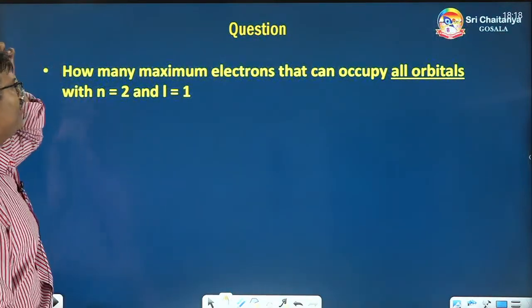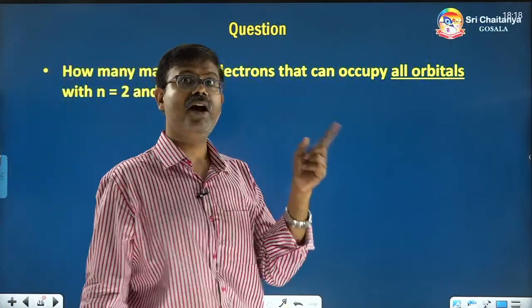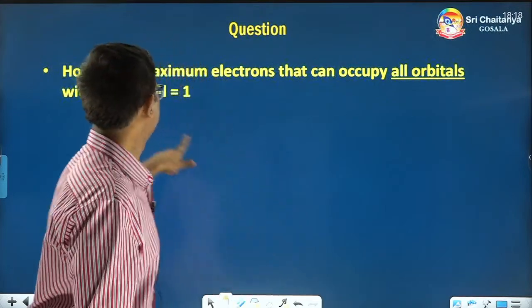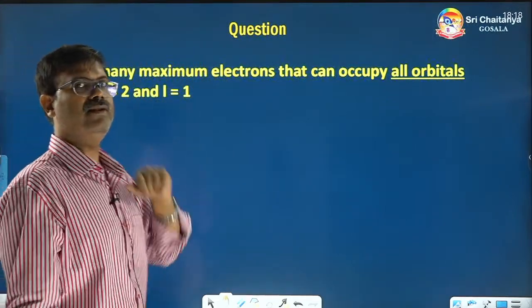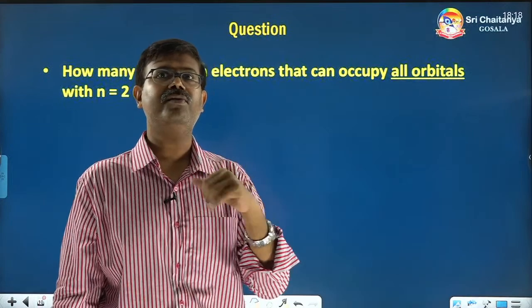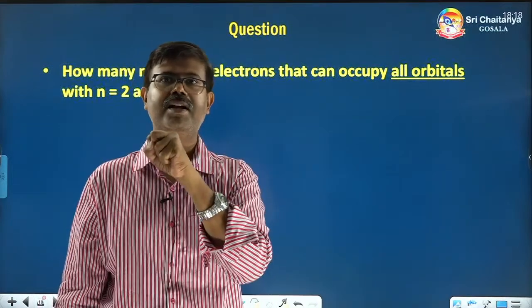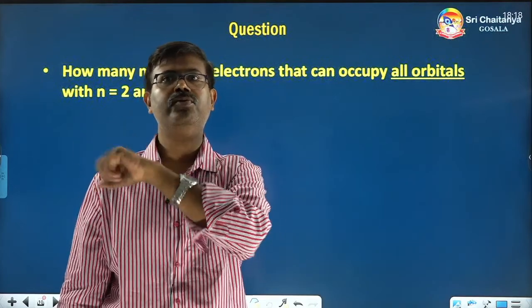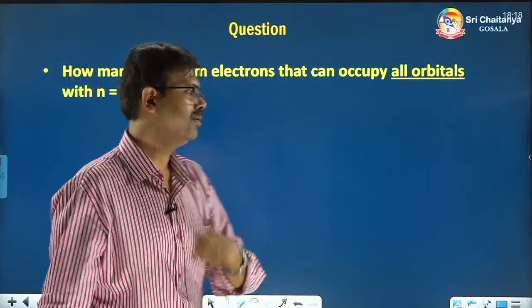Now, how many maximum electrons can occupy all orbitals? This time I am asking all orbitals with n is equal to 2 and L is equal to 1. Now, you have to find all the orbitals, all the houses present in that subshell, then multiply with 2 to get the electrons.